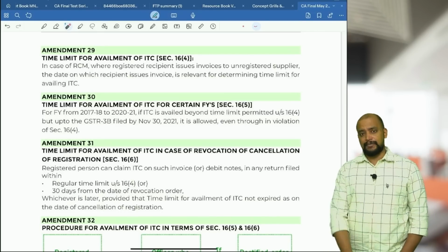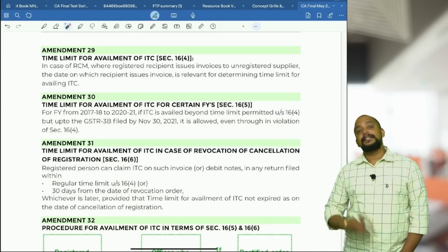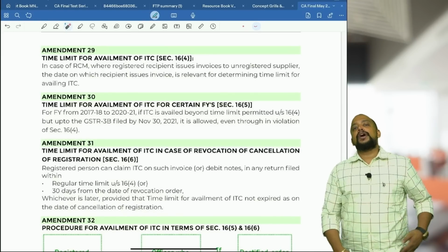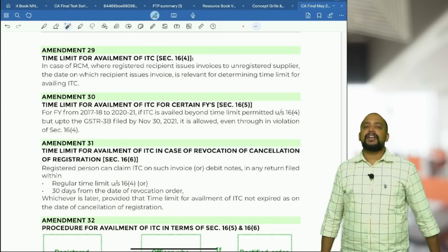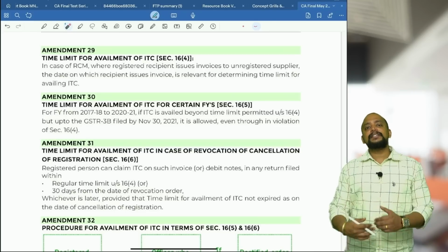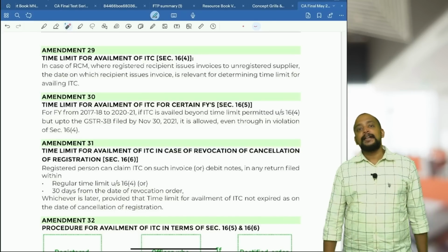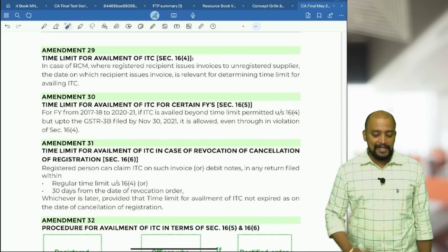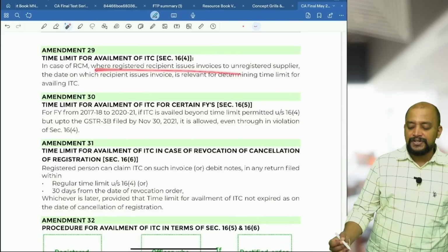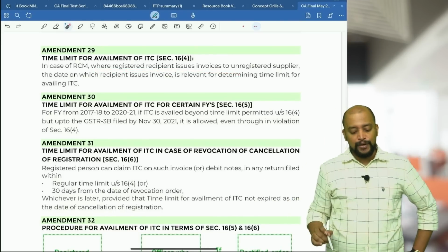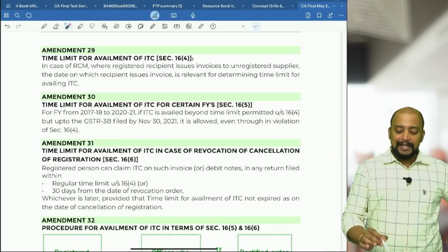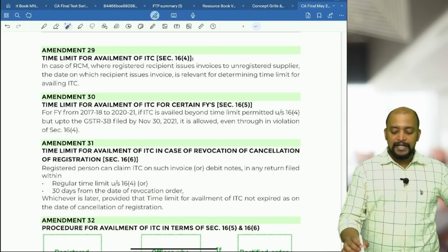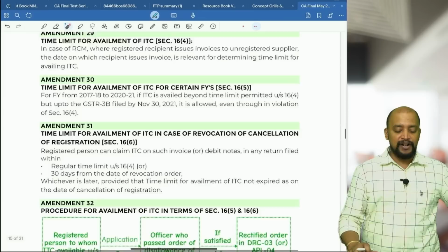In case of RCM, when the recipient is issuing the invoice, how to determine the time limit for availment of ITC? Simple. Whenever the recipient issues the invoice to the supplier, based on that invoice, we need to determine the time limit for availment of ITC. In case of RCM, where the registered recipient issues the invoice to the unregistered supplier, the date on which the recipient issues the invoice is relevant for determining the time limit for availment of ITC.